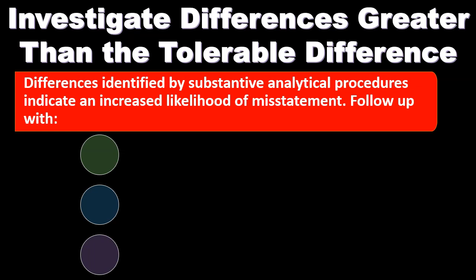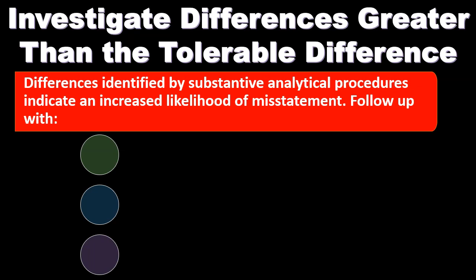Again, there's a whole lot of different types of analytical procedures we can do, but that would basically be the procedure we're having, right? We're going to say this is the expectation. Everything should be within this range, we would think. Anything that's going to be outside of this range within our analytical procedure, we will then dig into, do further testing on.